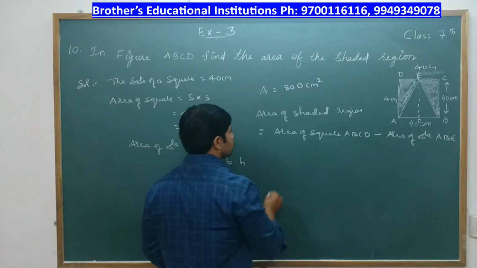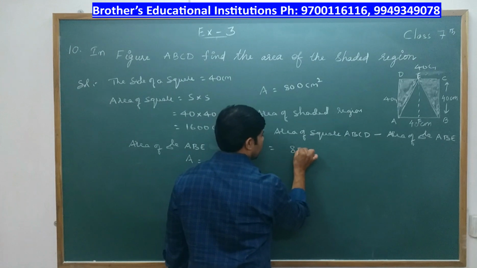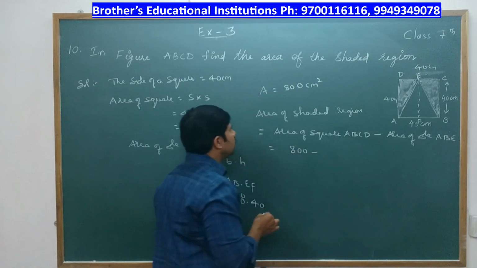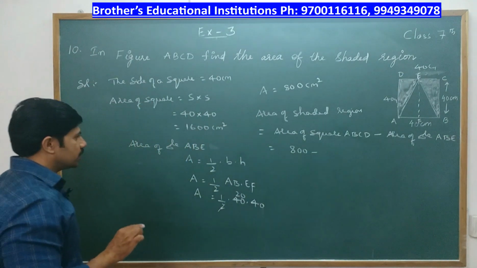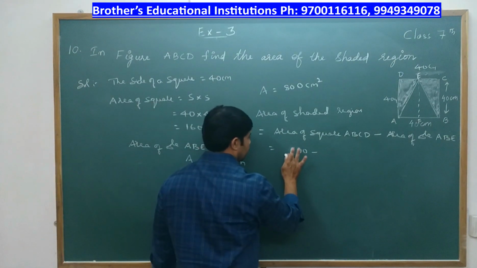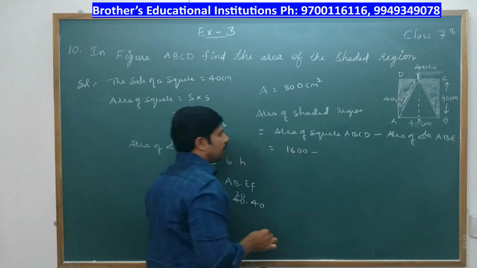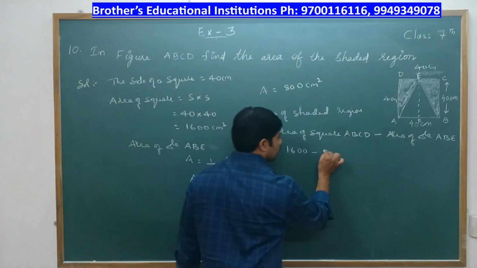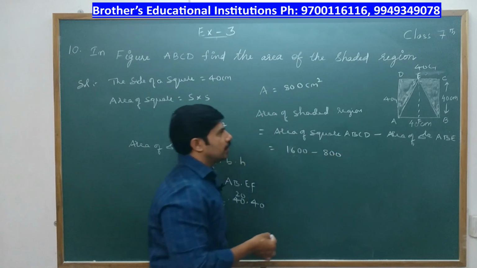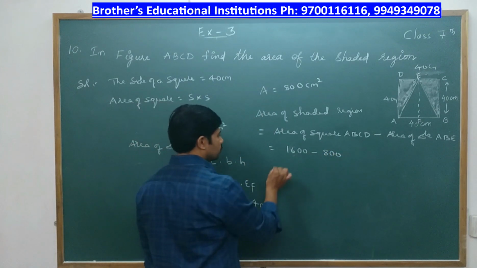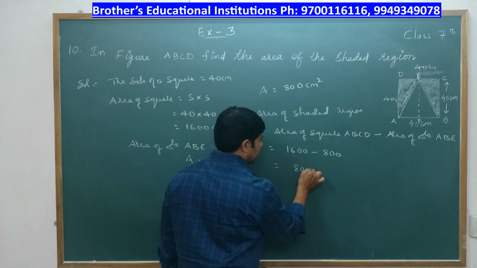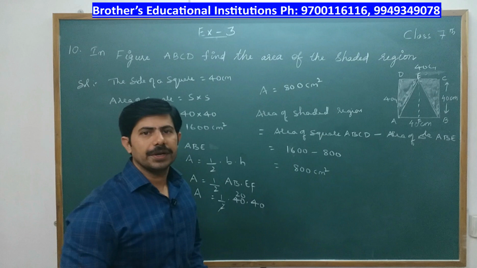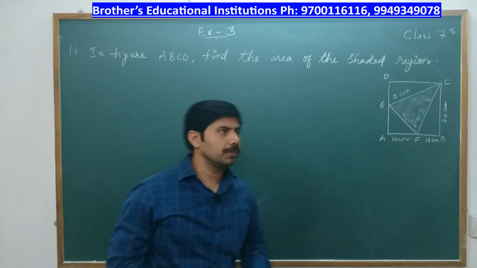So what is area of square ABCD? Sorry, area of square is 1600 and area of triangle ABE is 800. So if we subtract these two, we get the area of shaded region. So the area of shaded region is 800 centimeter square. So this is completed. So next problem.